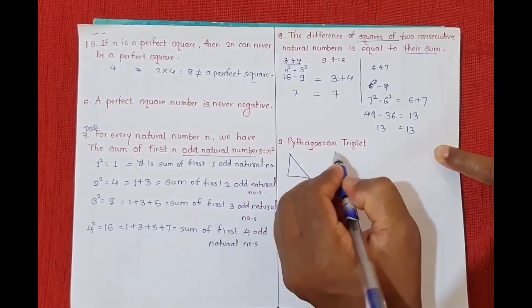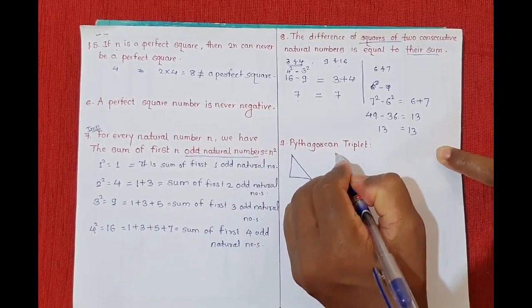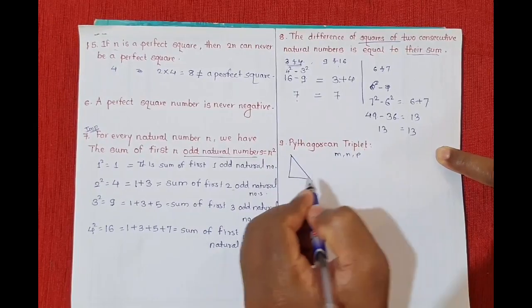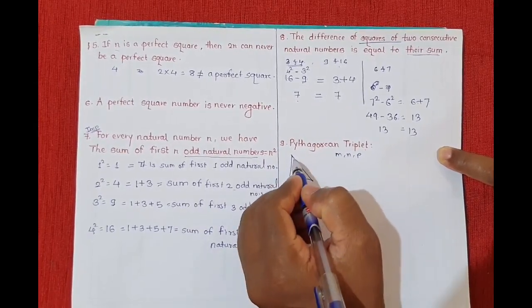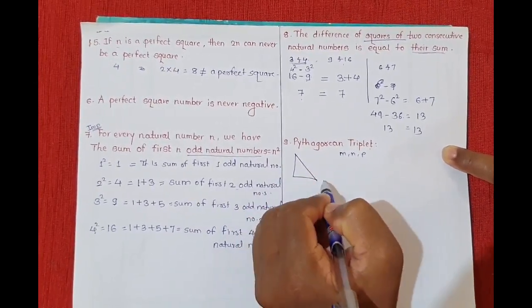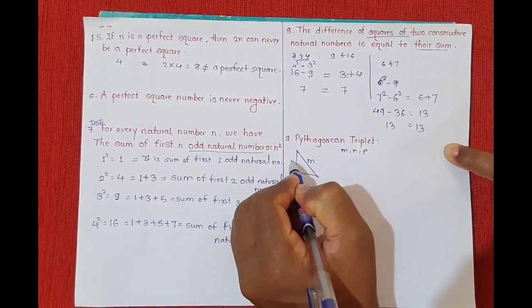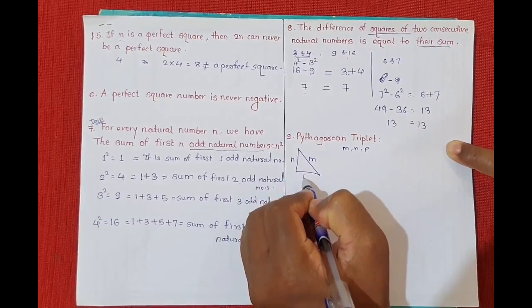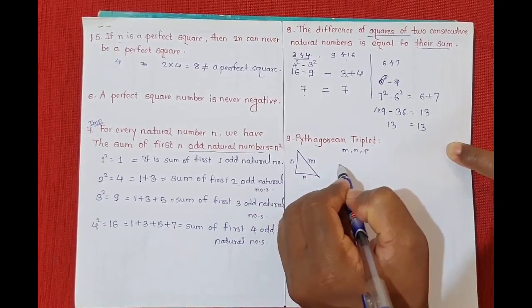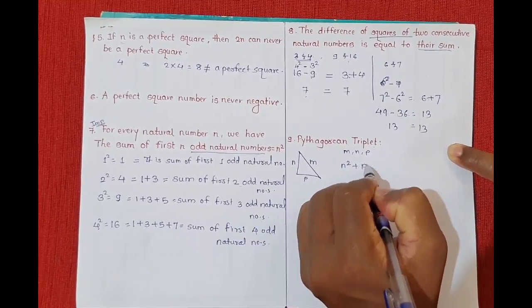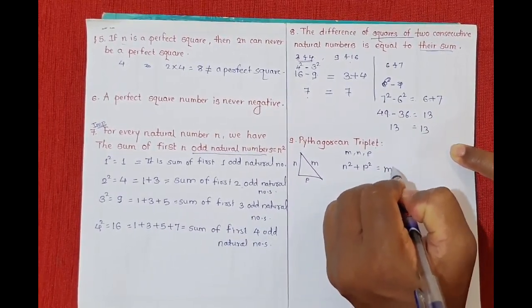So suppose M, N and P are three natural numbers. Then according to Pythagoras theorem, suppose M is the hypotenuse, N is one side and P is another side. So according to Pythagoras theorem, N square plus P square is equal to M square.